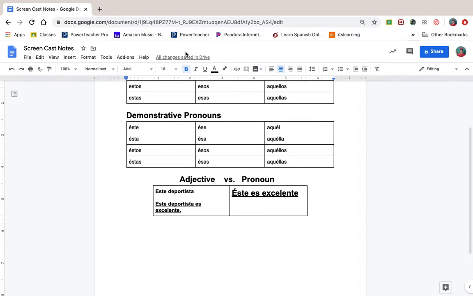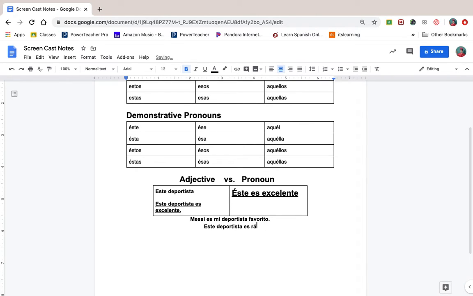So someone might say, let me make it a little smaller. Messi es mi deportista favorito. So everything there is agreeing to Messi because Messi is a guy. He's a famous soccer player. Then someone might say, oh, este deportista es excelente, or es rápido.